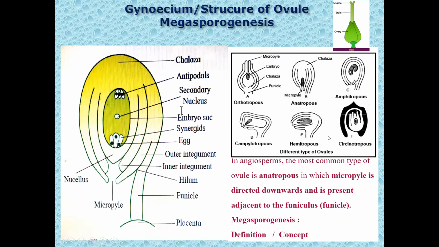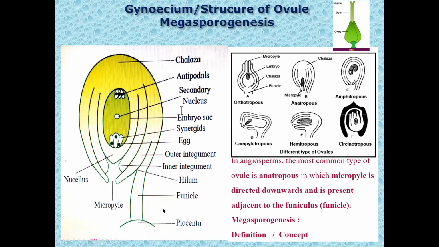These are the different types of ovules seen in angiospermic plants, but the most common type is the anatropous ovule that we will discuss over here, since it is a part of your HSC board syllabus. Now, how can you define anatropous ovule? The ovule in which the micropyle, chalaza and embryo sac lie in one vertical line, but the micropyle and the funicle are present adjacent to each other, lying side by side, is called anatropous ovule.